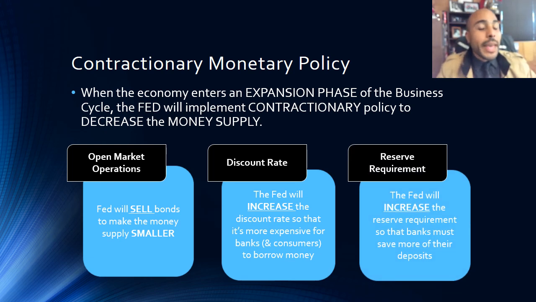Last of all, they could change the reserve requirement. If the Fed wants to slow down the economy, they're going to increase the reserve requirement, which will force banks to hold on to more of their deposits, and therefore it reduces how much money they can loan out and put into circulation.